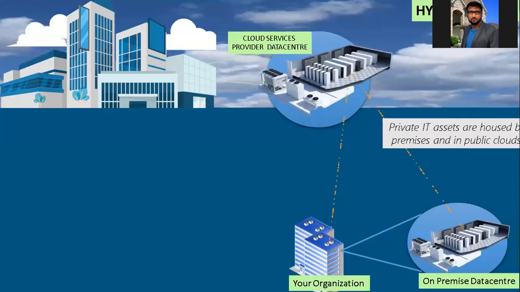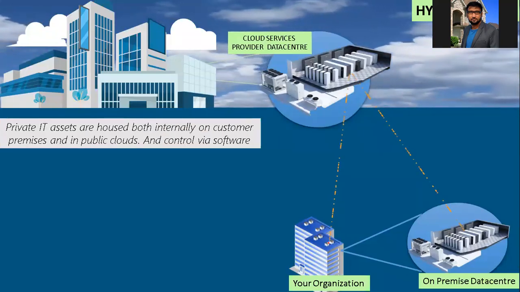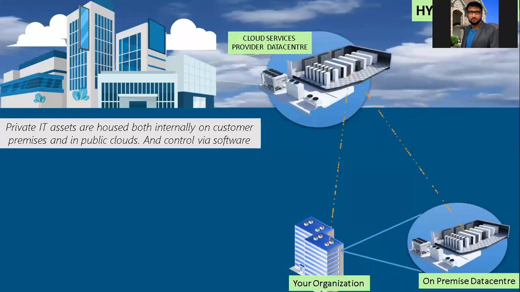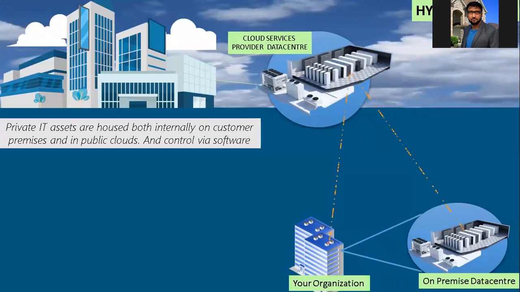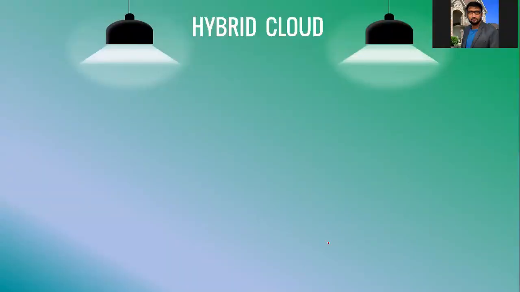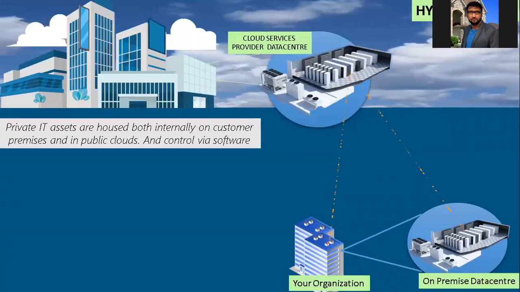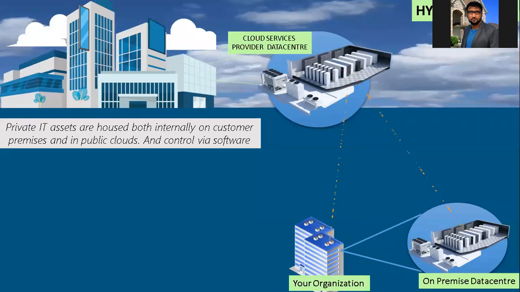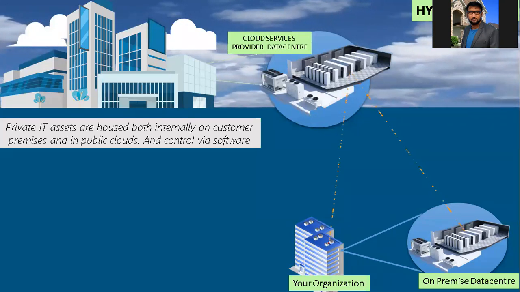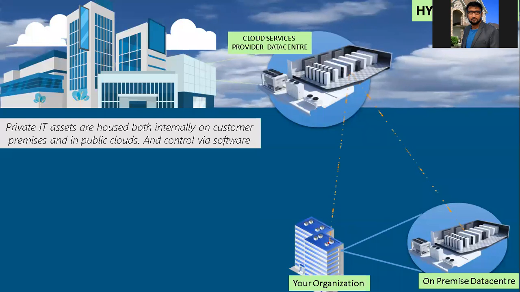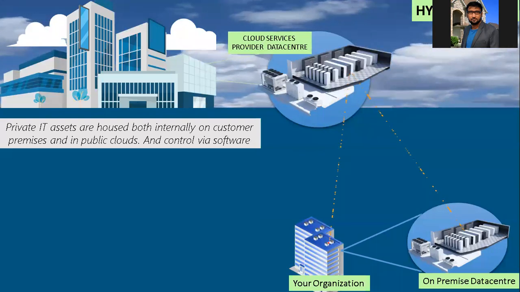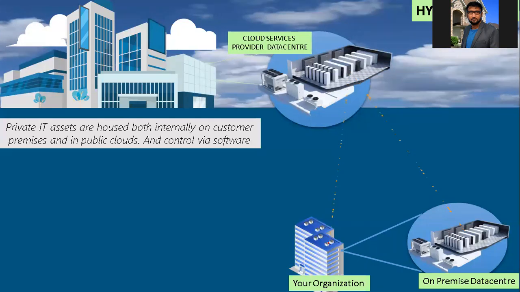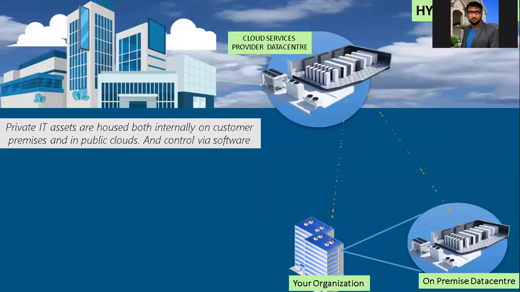From the design graphically, you can see here your organization and the on-premise data center. From both, you can go ahead and access the public cloud. You will have a triangular connectivity between them. When I say your organization, from your workstation, from your laptops, you can connect, or from your on-premise data center you can connect to the public cloud.